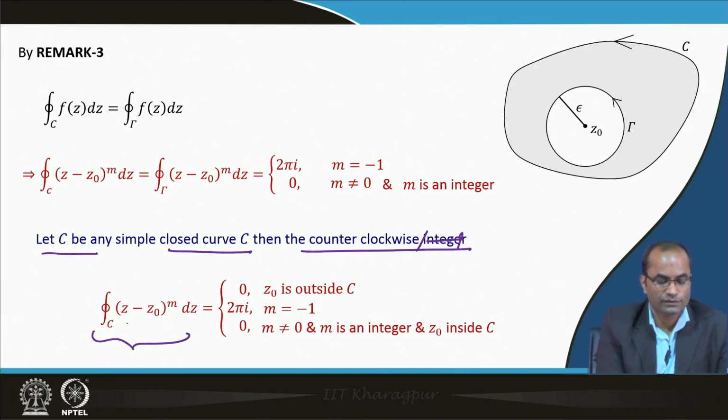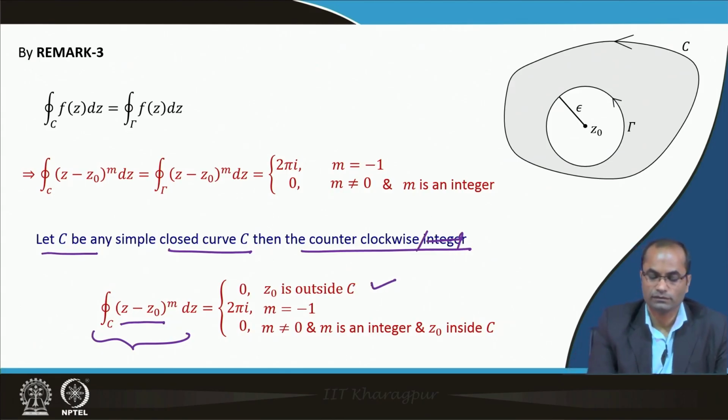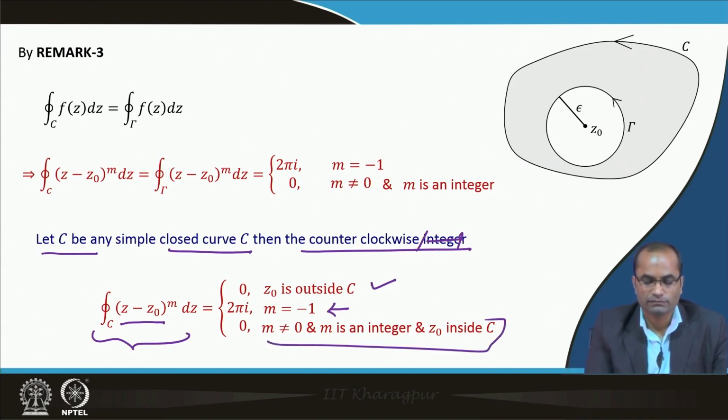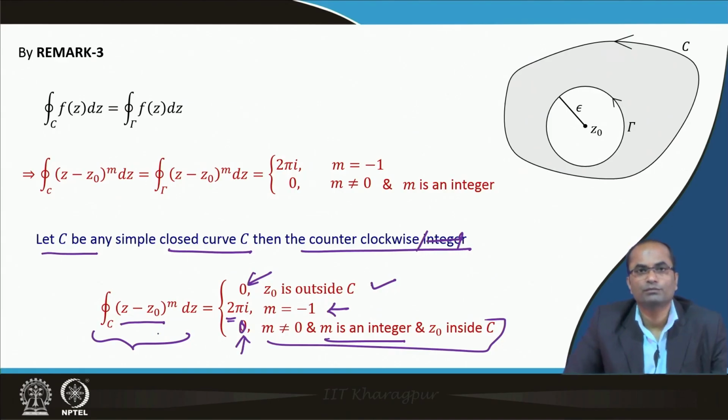The integral over the closed curve C of (z minus z0) to the power m dz is 0 when z0 sits outside C, or 2 pi i when m is equal to minus 1. That is the only case where the value is different from 0. Whether z0 is inside or outside, for any other integer m, the value is 0, and only for m equal to minus 1 the value is 2 pi i.